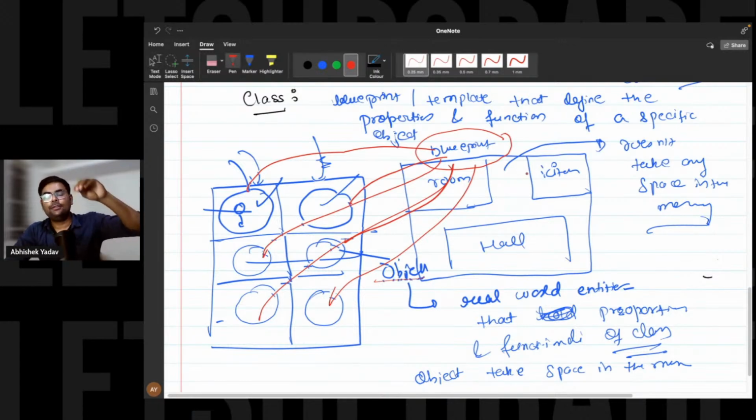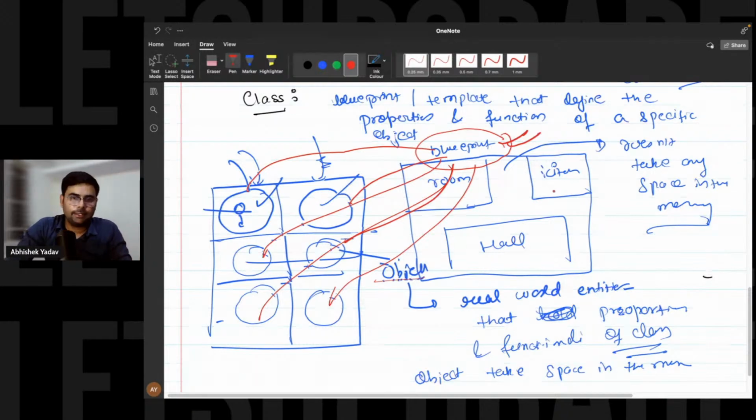If you are able to relate with the flat and this map, then you can understand this point. This blueprint is not occupying any space. These objects are occupying space in the memory, and with the help of one blueprint, you can create multiple objects, right, everyone? Till this point, everyone is clear?